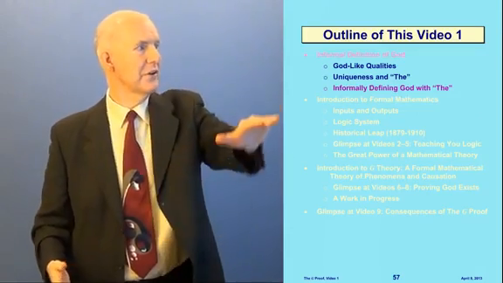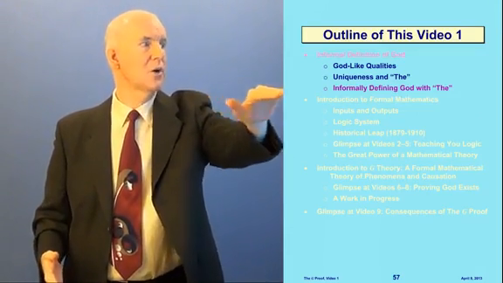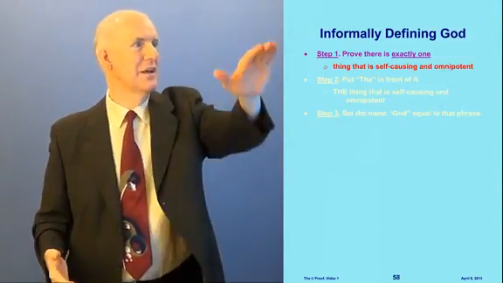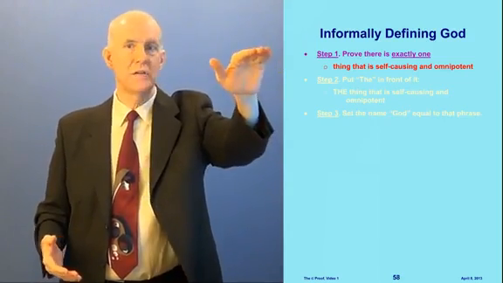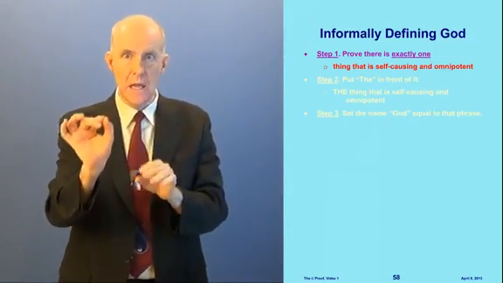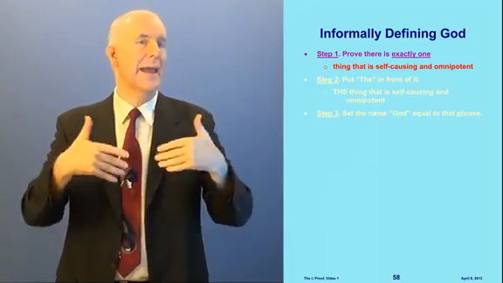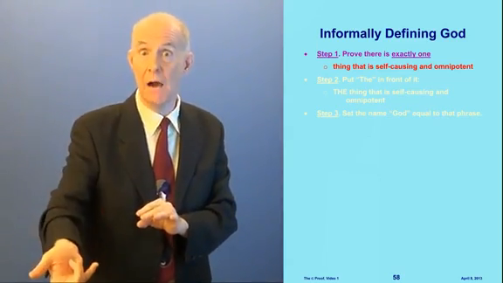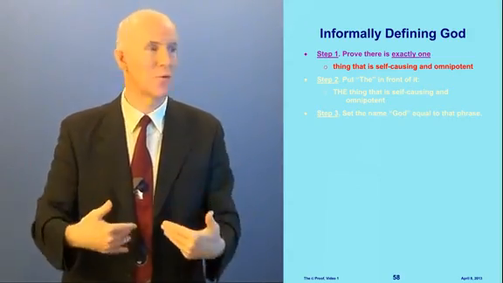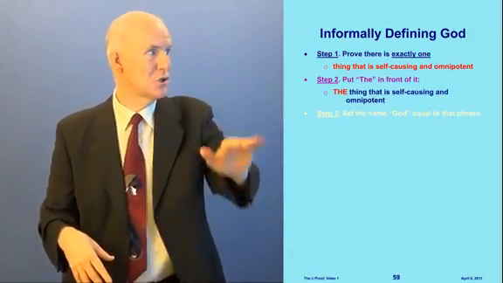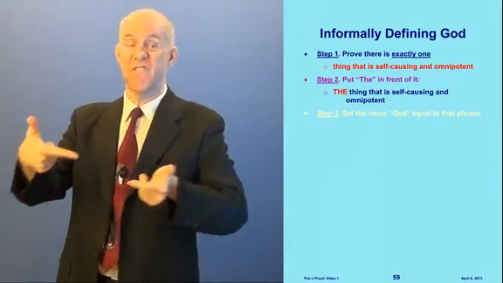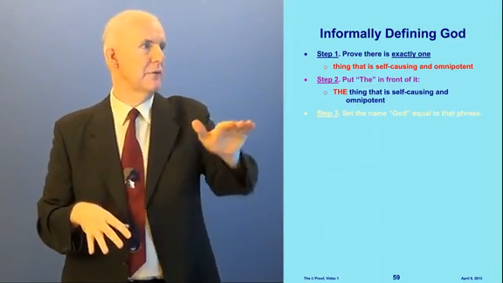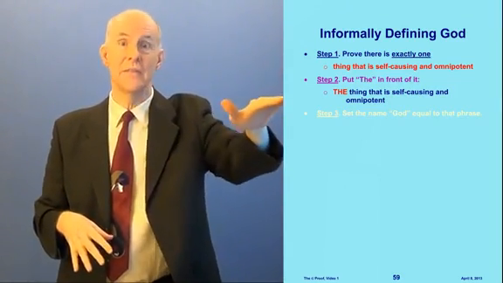Okay. So now that we've talked about uniqueness and the word the, we're going to informally define God using the same 3-step process. Here we go. Step 1, we need to prove that there is exactly one thing that is self-causing and omnipotent. Now, we're not going to do that proof in this video. We're going to do that proof in video 8. But I'm laying the groundwork here so you can see where we're going to go with it. Okay, then step 2 is we put the word the in front of that. So we get the thing that is self-causing and omnipotent. And if we've already proven that there's exactly one, then this will make sense.